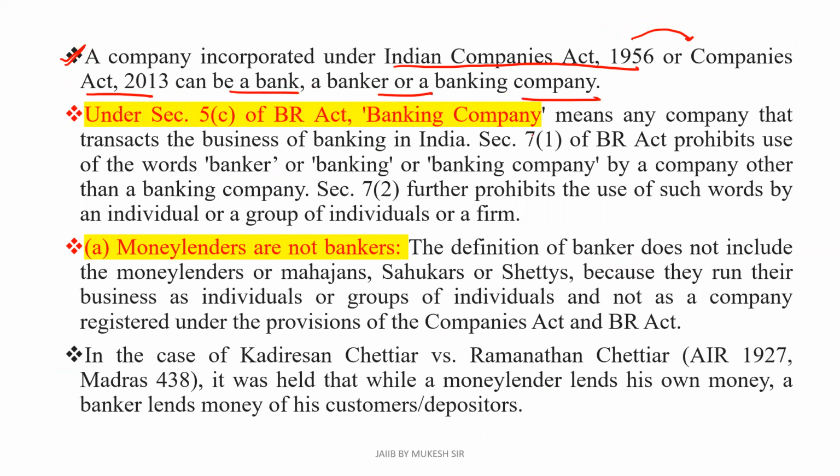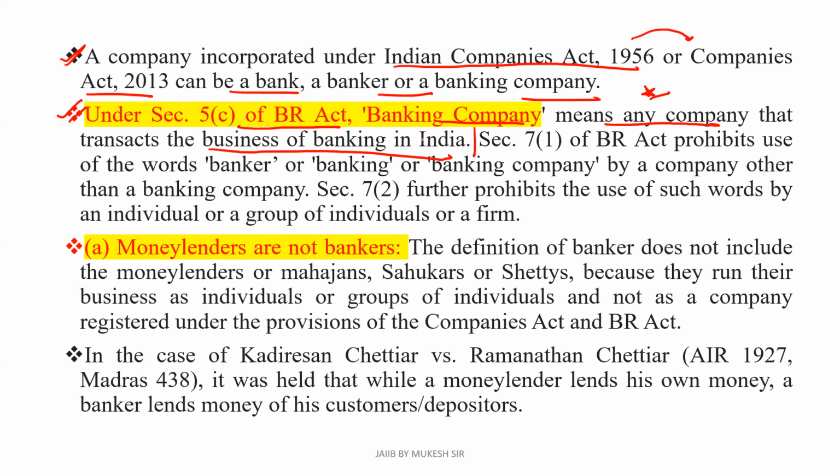A company incorporated under the Indian Companies Act 1956 or Companies Act 2013 can be a bank, a banker, or a banking company. Clear how? Under section 5C of the Banking Regulation Act, banking company basically means any company that transacts the business of banking in India.